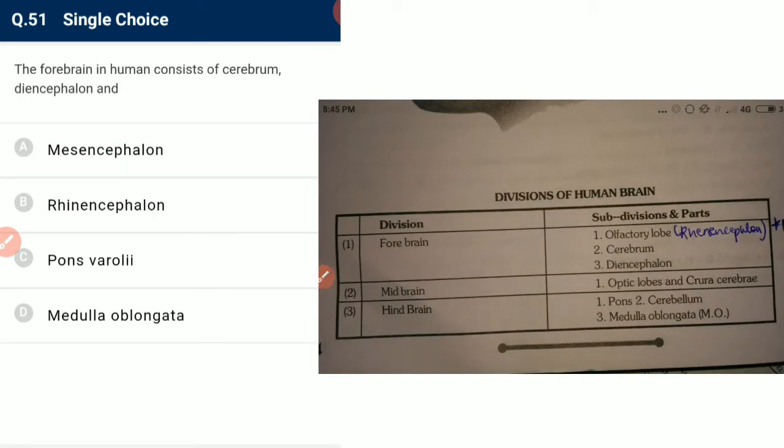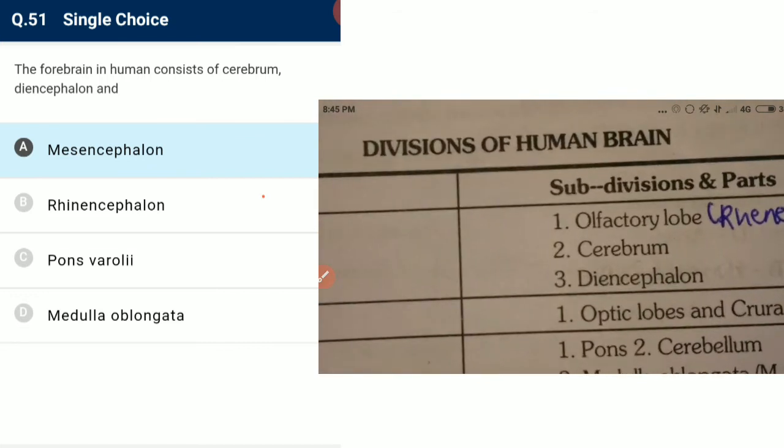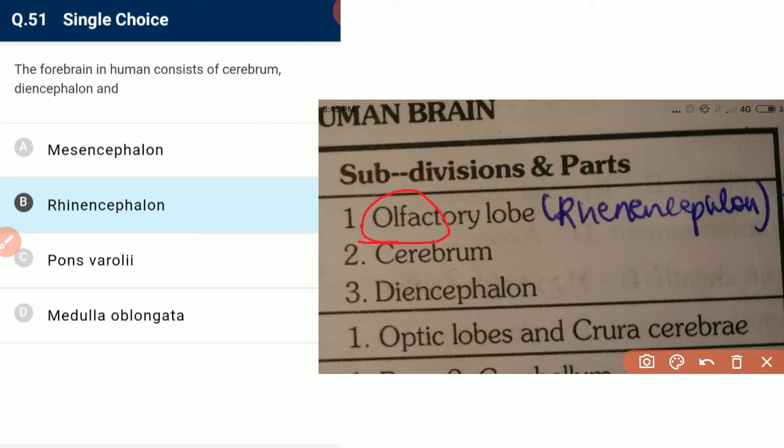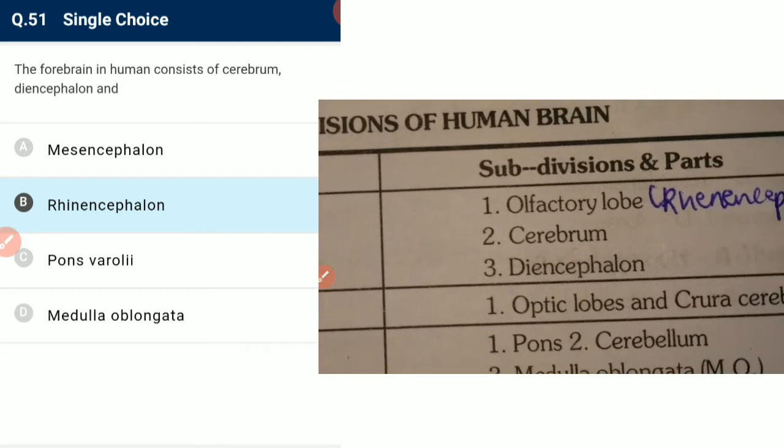Next, the forebrain in human consists of cerebrum, diencephalon and olfactory lobe, and this olfactory lobe is known as rhinencephalon. Not mesencephalon, not diencephalon. Rhin means nose, related with olfaction, so it is called rhinencephalon. It is a part of forebrain. Forebrain contains olfactory lobe, cerebrum and diencephalon.